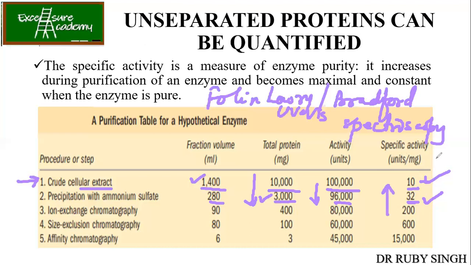Now, specific activity is for your own protein, let it be amylase or protease. So again, 400, you got the total protein. Activity is 80,000. So 80,000 by 400 will give you 200 specific activity units of the enzyme. Likewise you do, and finally you do the affinity chromatography. So how much are you getting? Around 15,000 specific activity in 6 ml, right?